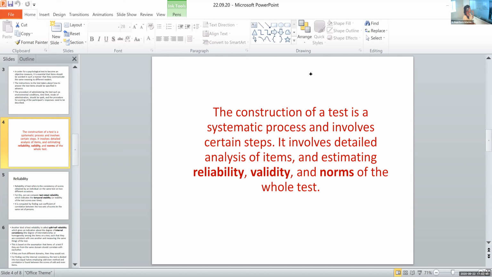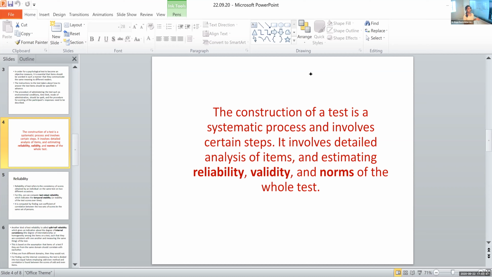So again, I'm repeating these three things: reliability, validity, and norms of a particular test are very important. In order for a test to be objective, standardized and consistent, we have to ensure its reliability, validity, and norms. So we are going to learn what these three topics are. Before that, we have a sentence that the construction of a test is a systematic process and involves certain steps. We don't have much to learn in depth about the steps of test construction, but just understand that there are certain steps to be completed.